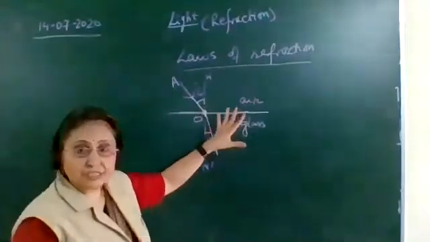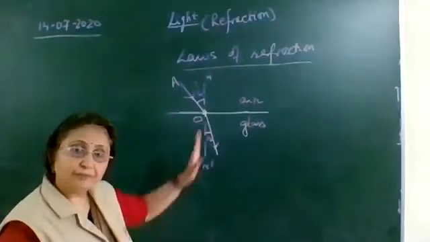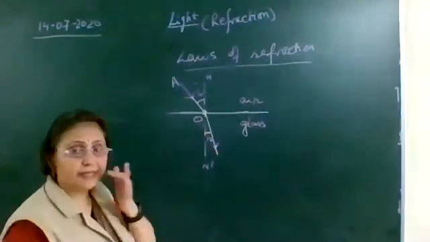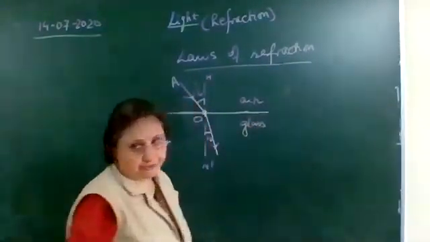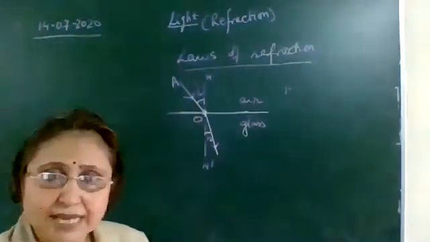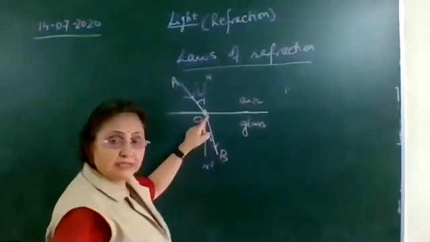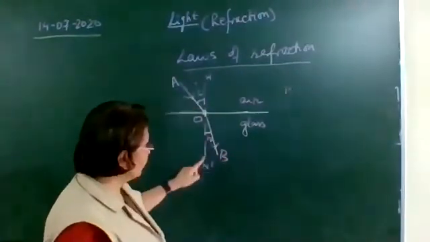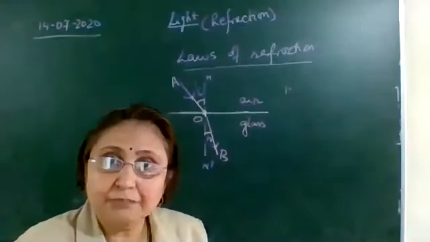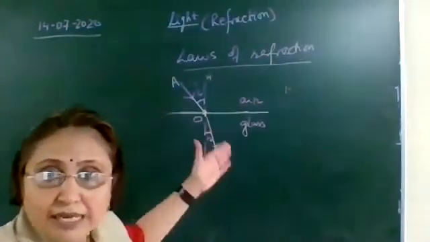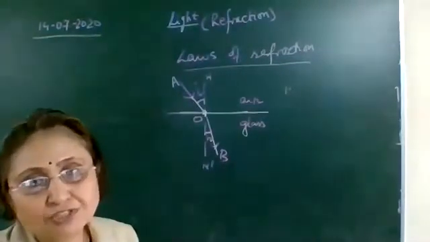Okay. So this is the figure for the refraction. Here we have considered that the ray of light is passing from rarer to denser medium. So which side is it bending? It is bending towards the normal. Now the first law of refraction is the same as that of reflection. That is, the incident ray, the refracted ray, and the normal at the point of incidence can be drawn on the same plane. Plane means can be drawn on the same surface, like all the three rays I have drawn on the surface of the board.